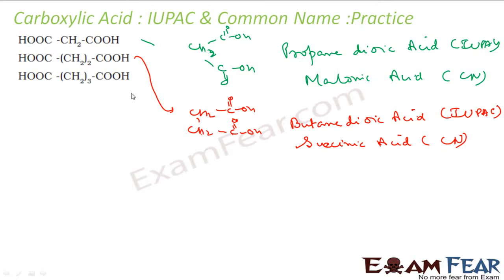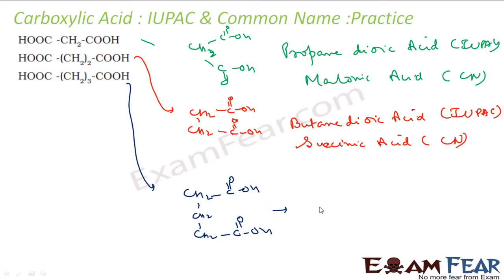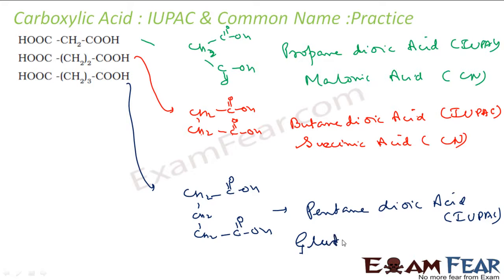Let's try the third one. CH2, CH2, CH2. Here I have COOH and here I have COOH. So if you see there are 2 oic acids, so we'll just use this name 1, 2, 3, 4, 5. 5 is pentane. So it will be pentane and 2, so dioic acid. That will be the IUPAC name. Talk about the common name, it is called glutaric acid. This is the common name.